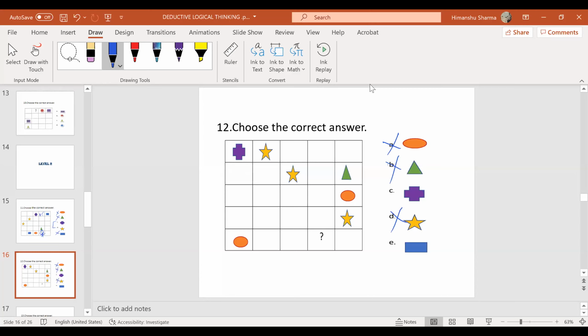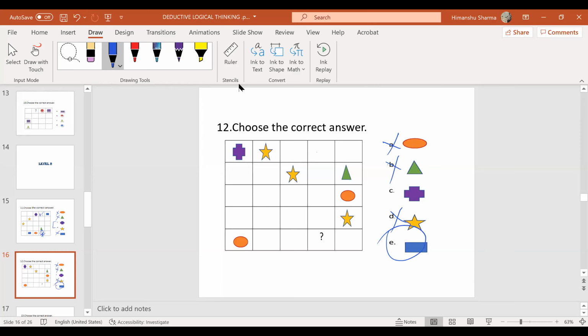Okay, good thought then. And star is present in the top row also. So it can't be any of these. Only rectangle is a possibility. Plus, you mean to say plus? Yeah, it cannot be plus here. So the only answer is rectangle.